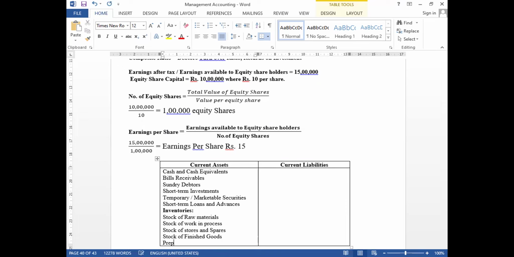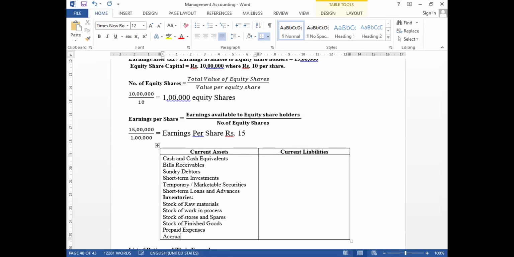Okay. So next we have prepaid expenses, then accrued incomes. In some books they are also called trade receivables. Trade receivables.